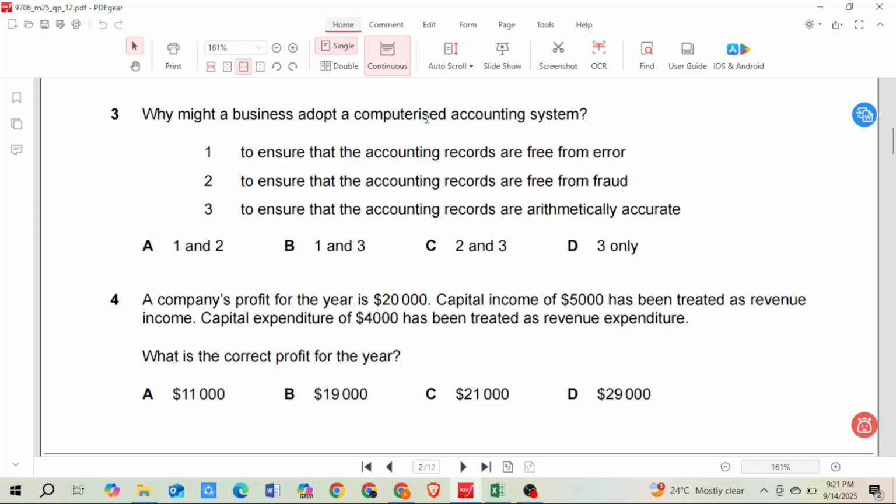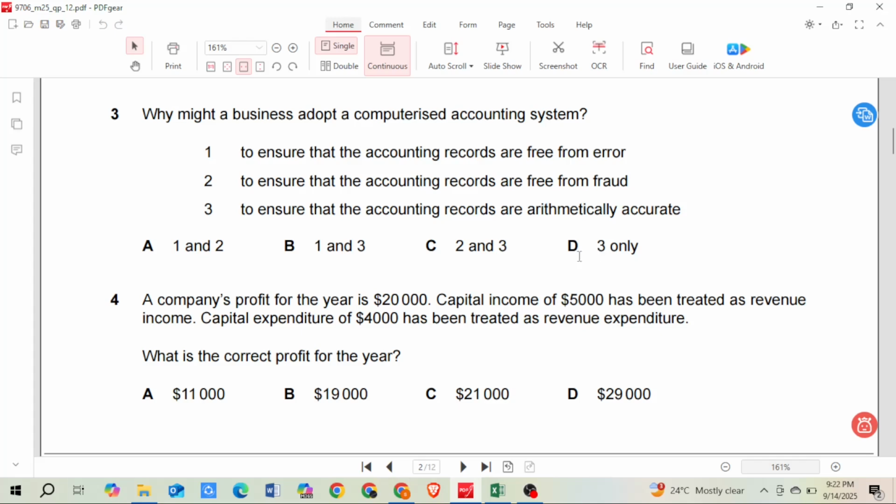But what it can ensure is arithmetical accuracy, the human error of adding, subtracting, or dividing. So those arithmetical errors would not be there. Computerized accounting would eliminate this. So the correct option for question number 3 is D, only 3.